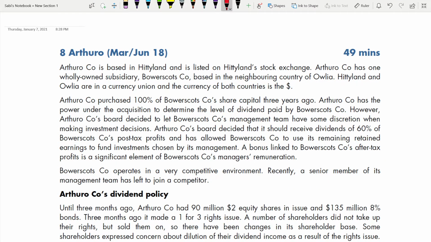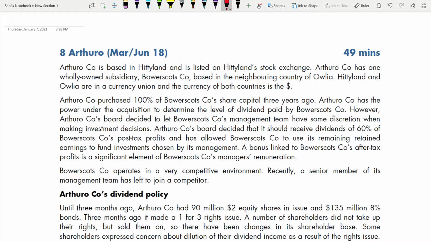Arthuro Company is based in Hittiland and is listed on Hittiland's stock exchange. The company has one wholly owned subsidiary, Bower Scout Company, based in the neighboring country of Ovalia. Hittiland and Ovalia are in a currency union and the currency of both countries is the dollar. Arthuro Company purchased 100% of Bower Scout Company's share capital 3 years ago. Right? So Arthuro Company has the power under the acquisition to determine the level of dividend paid by the subsidiary company. However, the parent company decided to let the subsidiary's management team have some discretion when making investment decisions.